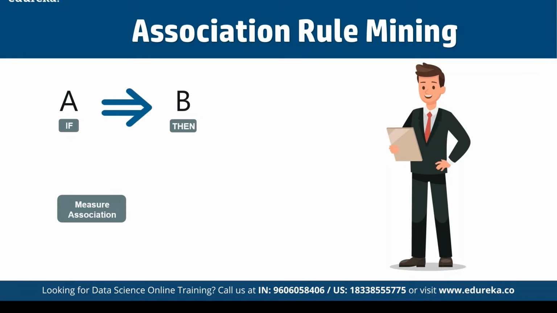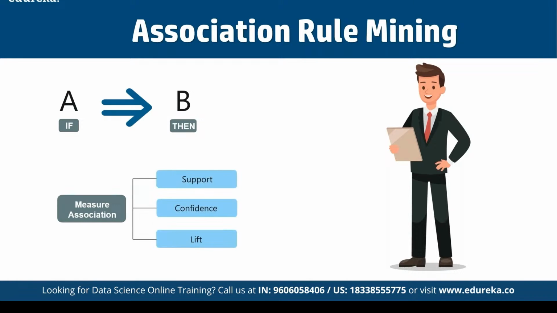Before we understand the Apriori algorithm, let's understand the main mathematics involved here. There are three ways to measure the association: support, confidence, and lift.